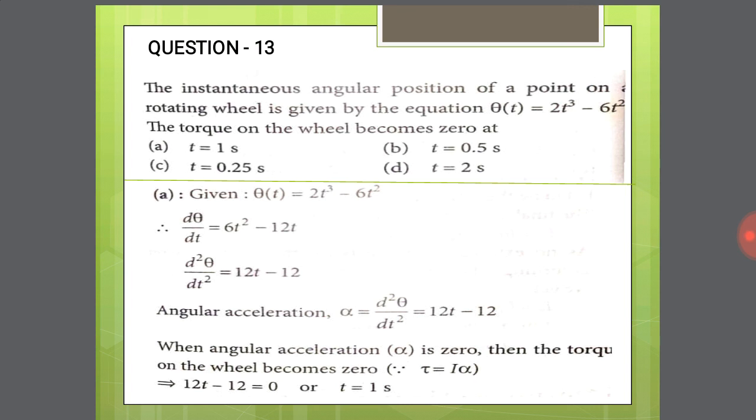This is the single differentiation. Again we differentiate, the double differentiation.